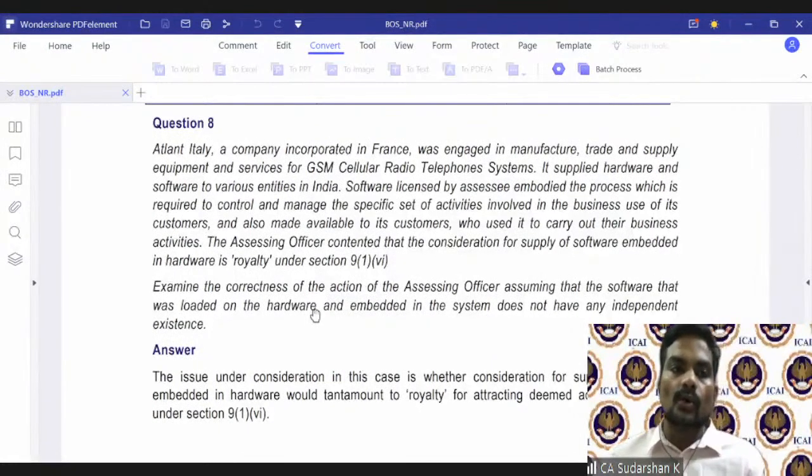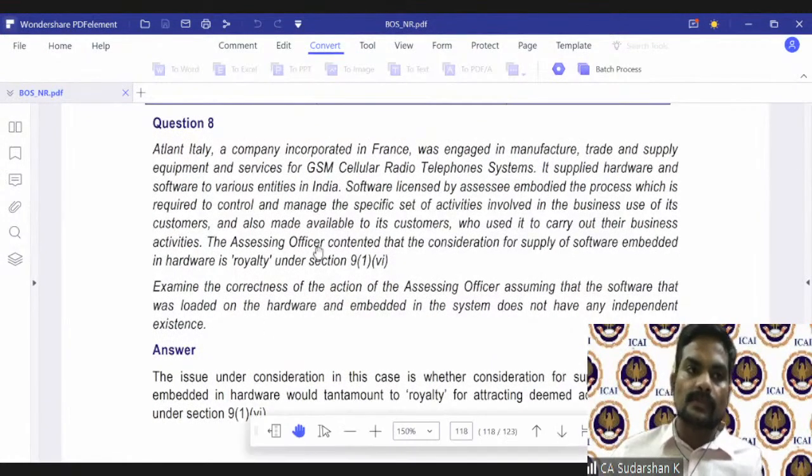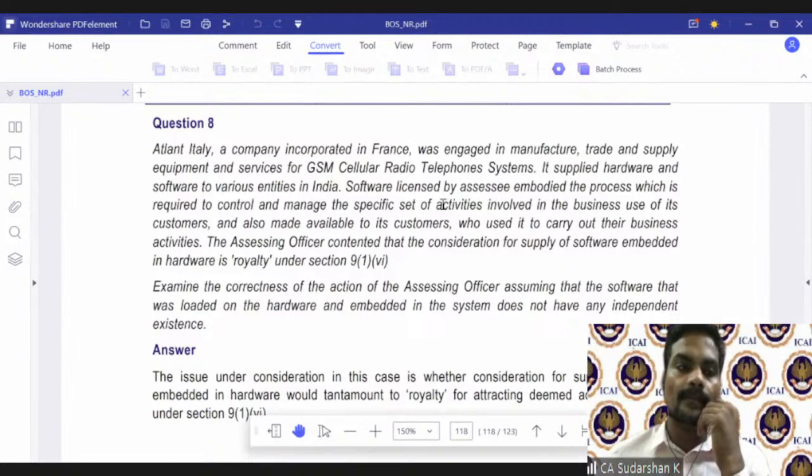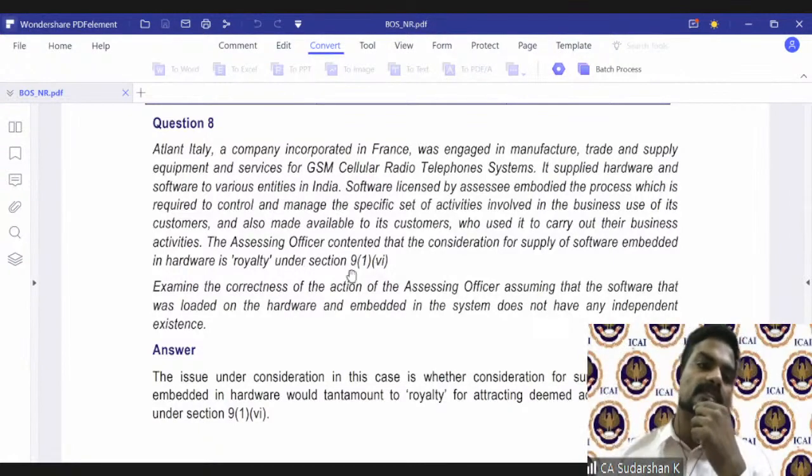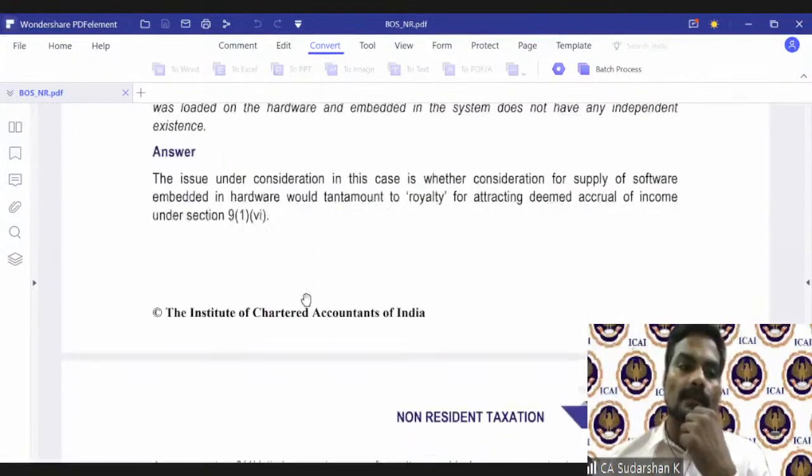So basically what it says is, for the cellular radio tower, there's a hardware which was purchased by an Indian company, and that hardware had certain software embedded in it. And therefore, the question is, will this amount to a royalty payment? Because the GSM cellular towers or whichever equipment you get also has software. So will it amount to royalty?